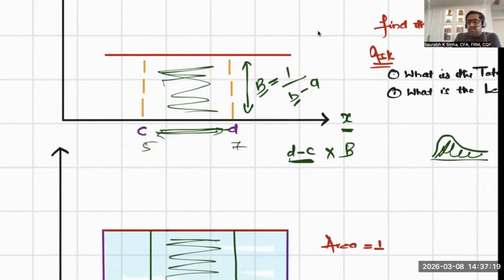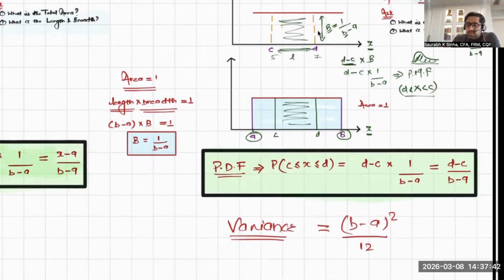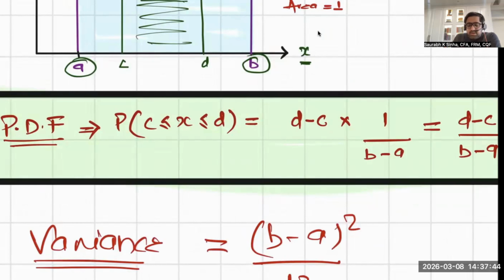Okay. So what is the area under the curve? D minus C into breadth. D minus C was what? Length. So D minus C into 1 upon B minus A. That is the area under the curve, and that is your probability density function for X between C and D. You are interested in finding the probability between C and D, which is the area under the curve for the section where X is greater than C and less than D. C and D can be any number.